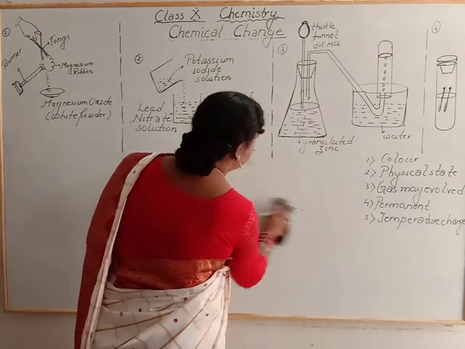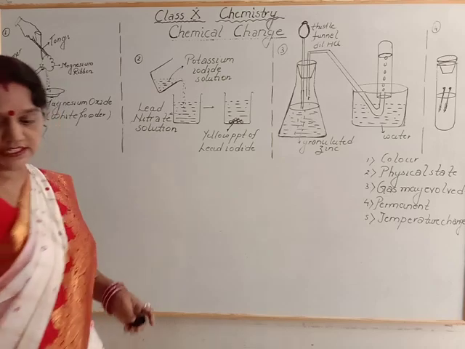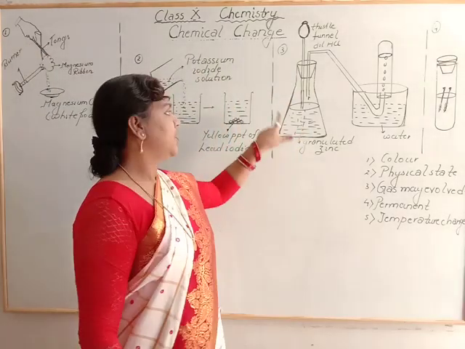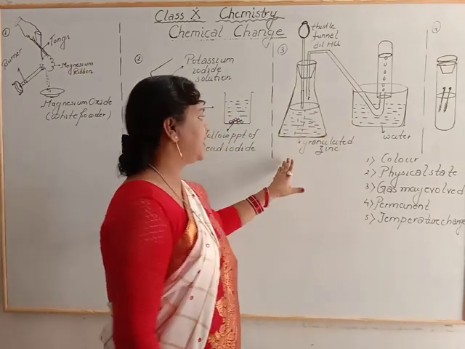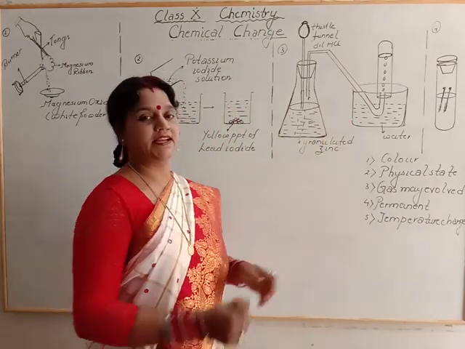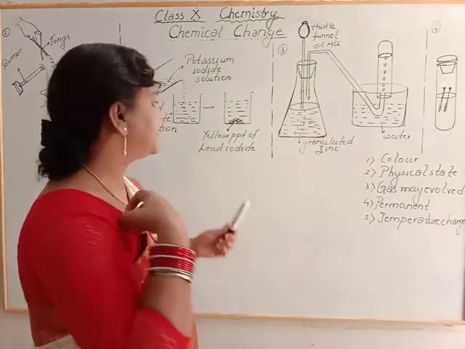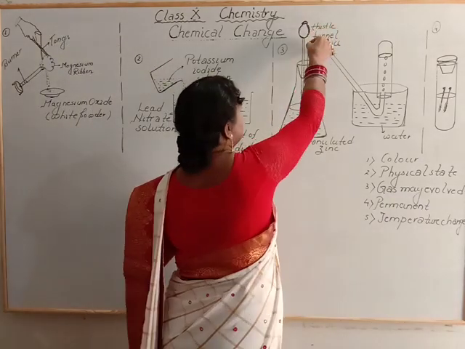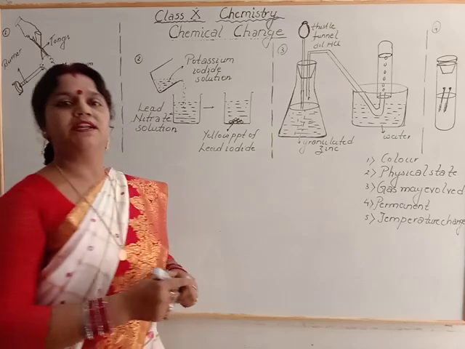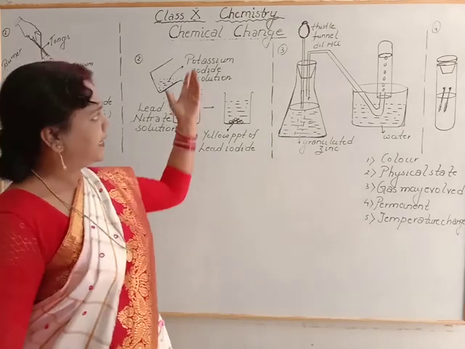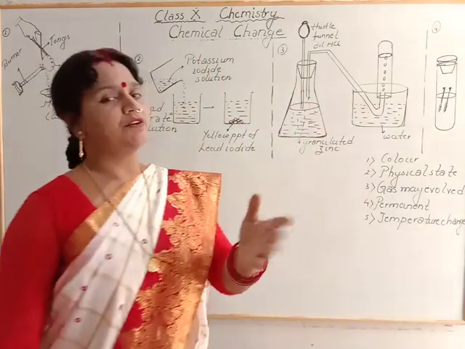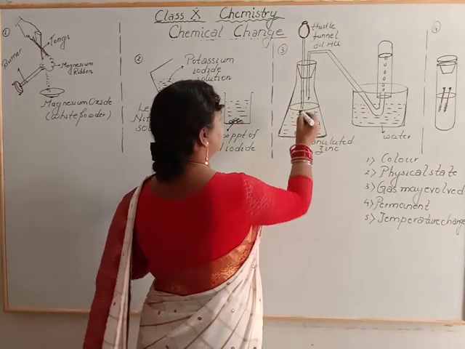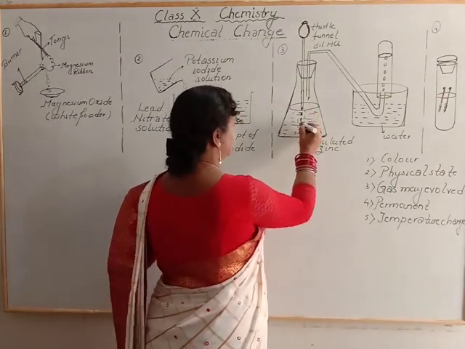Now see the third activity. Now in third activity we have to take conical flask. Now in conical flask we have taken granulated zinc. We have taken small pieces of zinc. Now what we have to do? Now drop wise we have to put dilute HCl or dilute H2SO4. You can take hydrochloric acid also and you can take sulfuric acid also. And drop wise you have to put here from thistle funnel.